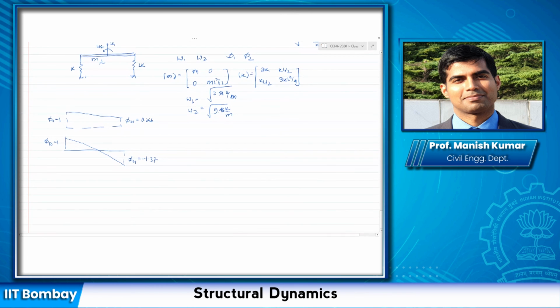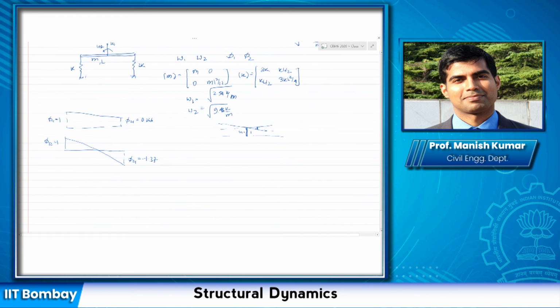For the second case, again, you can draw the mode shape, and now these are with respect to ut and u theta. If you normalize the mode shape with respect to ut, let us consider this as the first mode shape here. ut you consider as 1, your u theta will become this angle here, because remember now it is the angle.